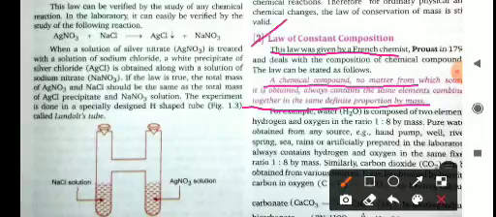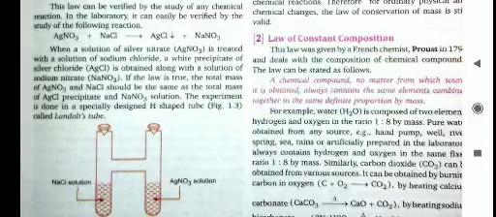Means if we extract a compound from any source, it does not matter, its chemical composition will be the same. It will always be the same, either extracted from a natural source or manufactured in the lab.